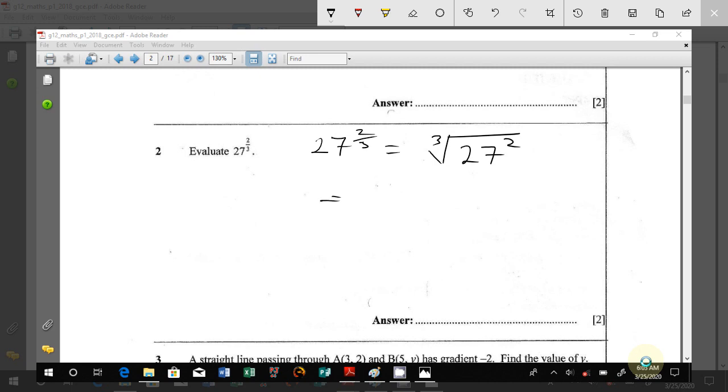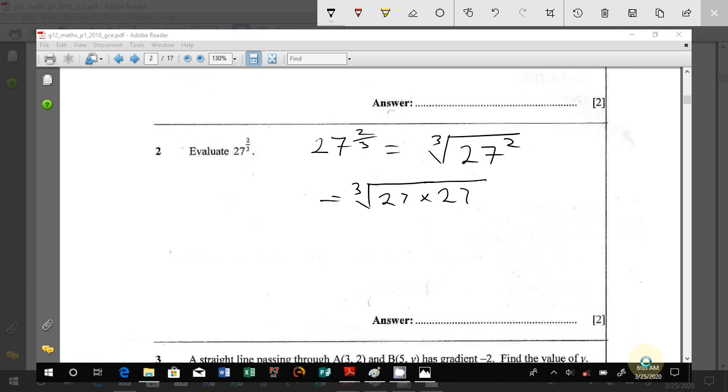Then remember, I said for me, I like to split these, 27 multiplied by 27. So we now want the cube root of 27, because when we have the cube root of 27, we are as good as having solved this one.